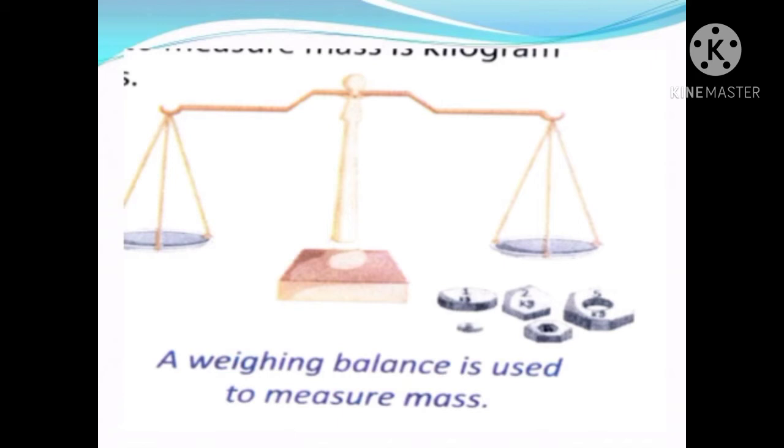With the help of this, on one side of the weighing balance they put the iron weighing stones, and on the other side they put the product that has to be weighed. Okay, so that is one of the instruments used for weighing objects.